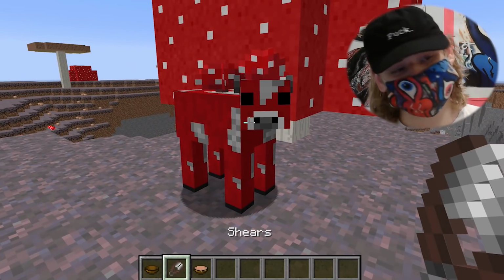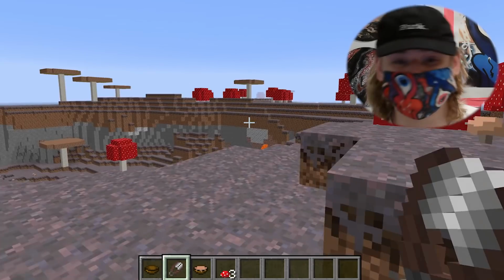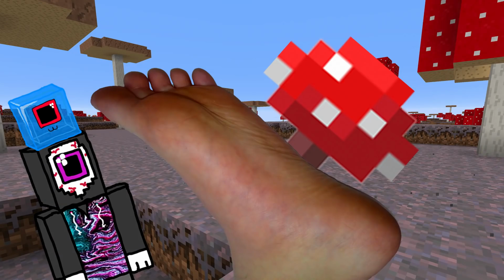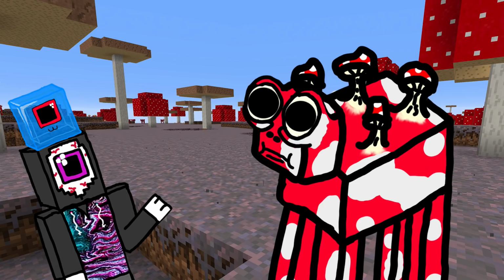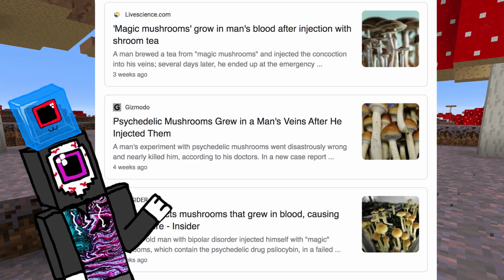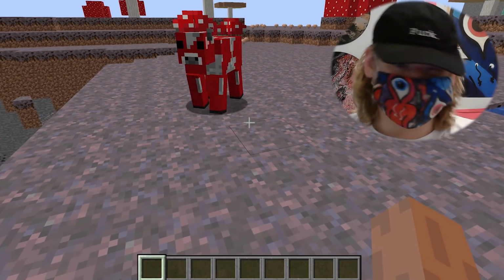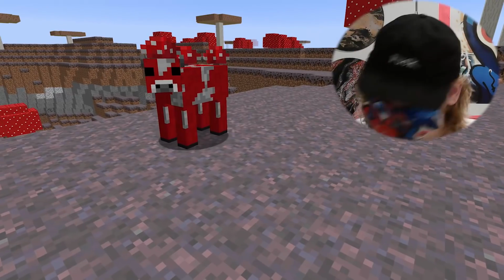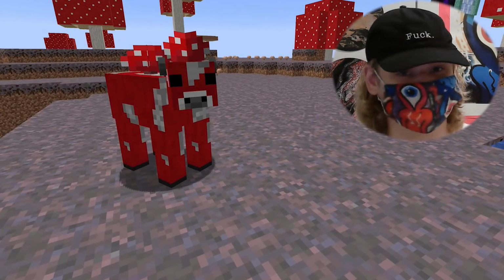changes. This condition can be gotten rid of with shears, meaning one way to cure this is just to cut off all the visible fungus. I bet you wish you could get rid of your severe fungal infection that easily. By the way, I'm sorry for telling everyone. This cow has more mycelium in its body than that idiot that injected mushrooms. What horrific unintended consequences are happening in the cow's organ system? Don't know. Who cares? Next mob.